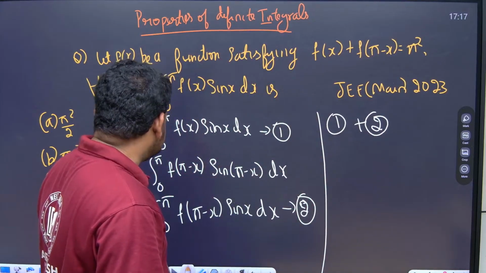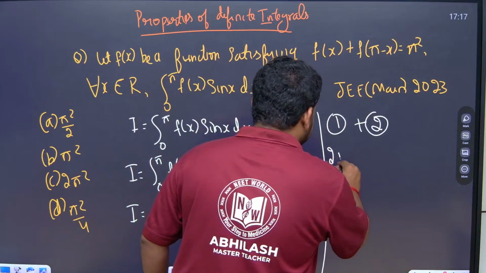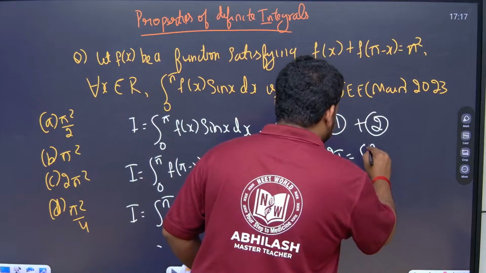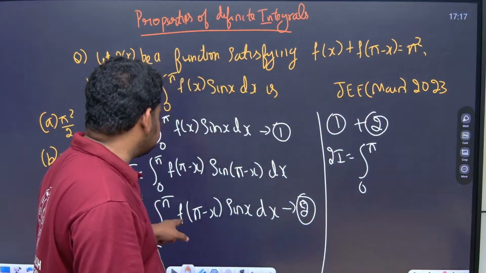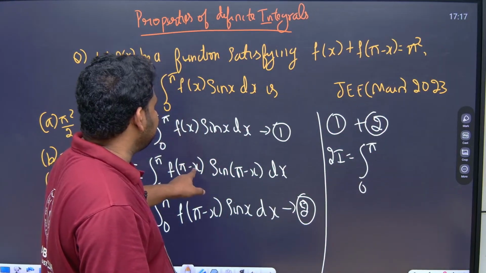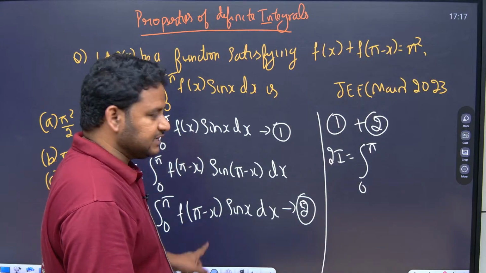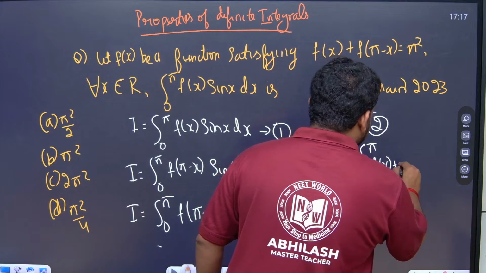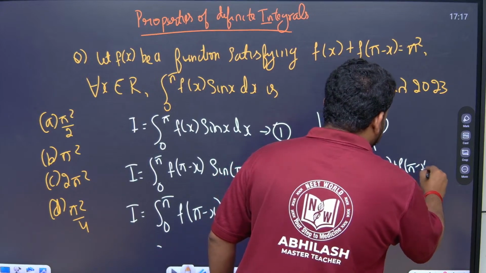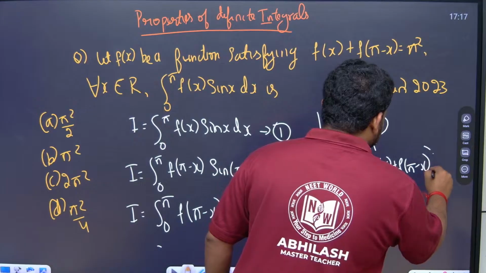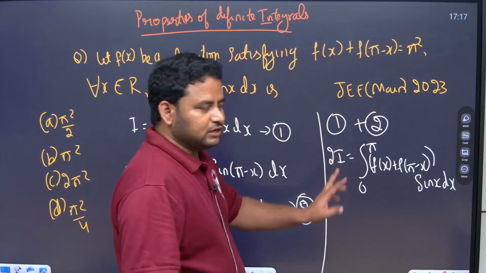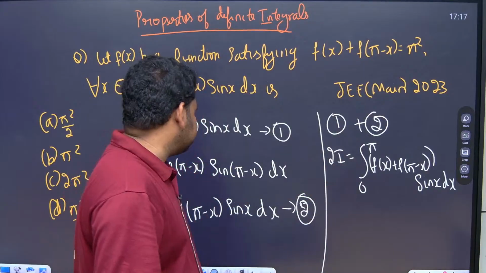I will get I plus I, that is 2I. 2 times I is equal to the integral from 0 to pi of f of pi minus x, f of x plus f of pi minus x, with sin x common, into sin x dx. Because if I add, 2 times I will be f of x plus f of pi minus x, sin x dx.